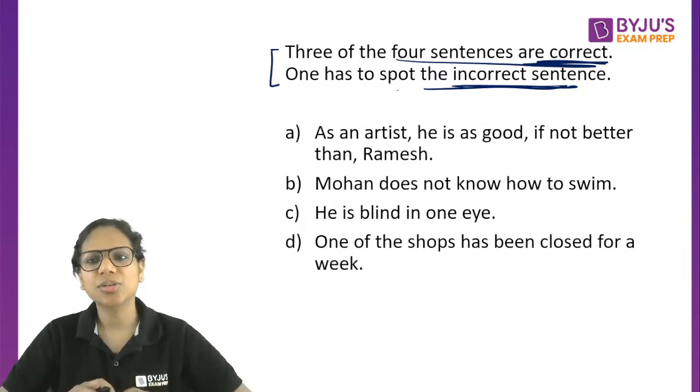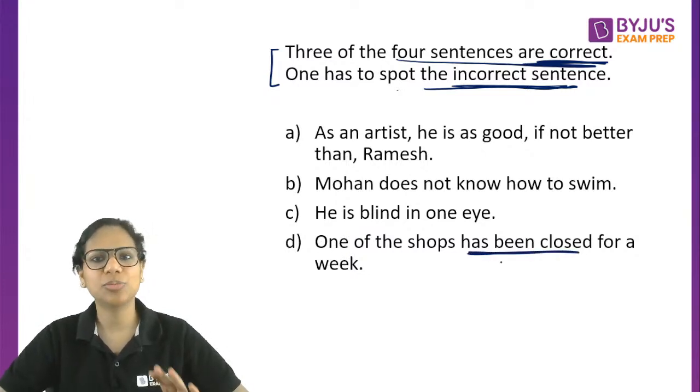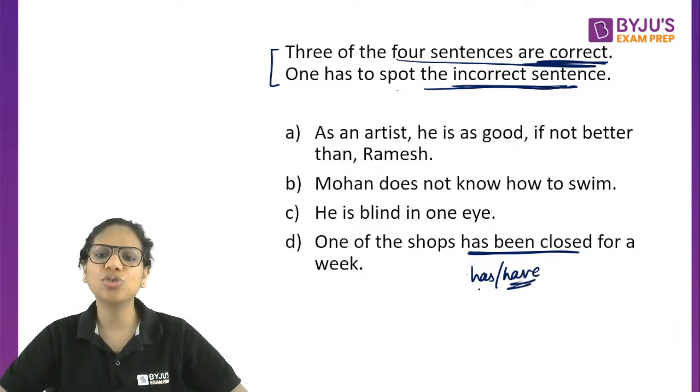Okay. So some of you think that D is incorrect. Why? One of the shops has been closed for a week. Why is D incorrect? Again, ask the question. Subject verb agreement question this is. What if you think that it should be have? If you think it should be have, ask yourself, are many shops closed or is one shop closed? It is one shop. One has been closed.